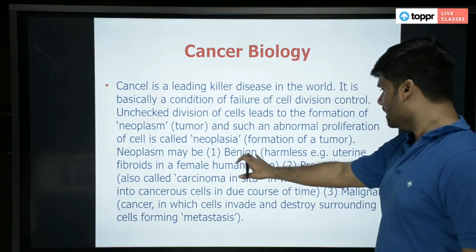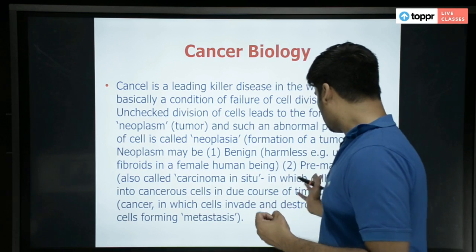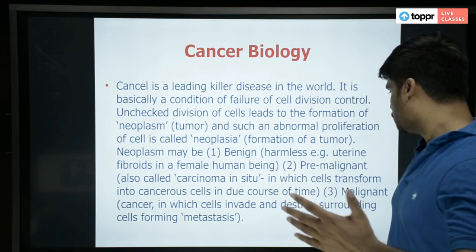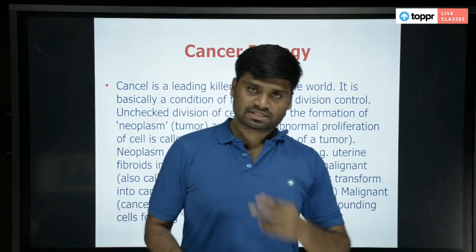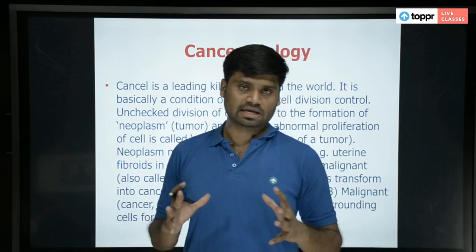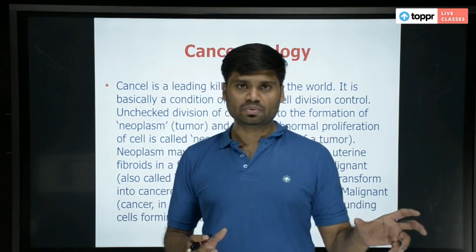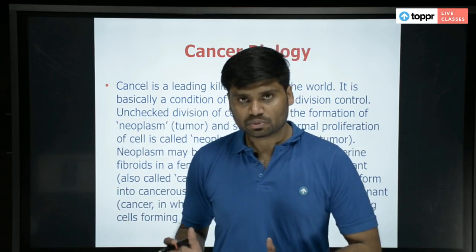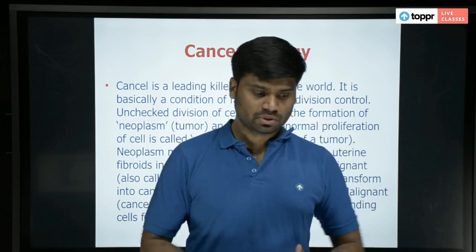For example, benign cancer examples are uterine fibroids, and pre-malignant and malignant are two conditions. Malignant cancer is the harmful cancer. Benign is not harmful, because it does not spread anywhere. Malignant ones spread everywhere, and that is where they create problems.